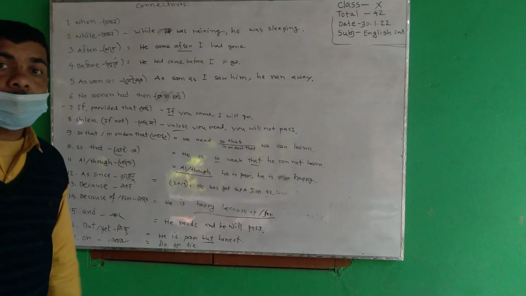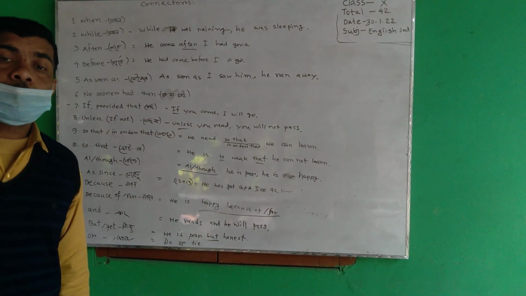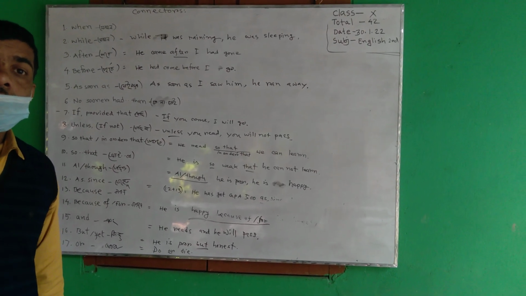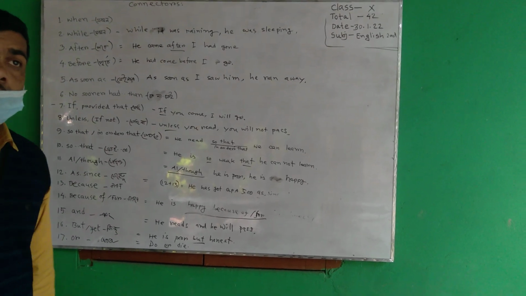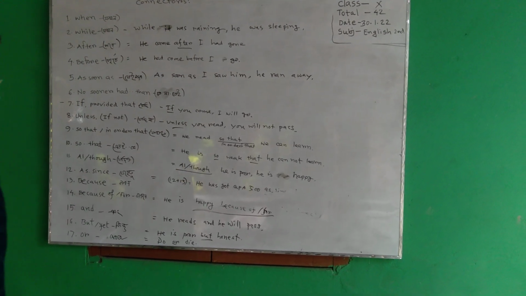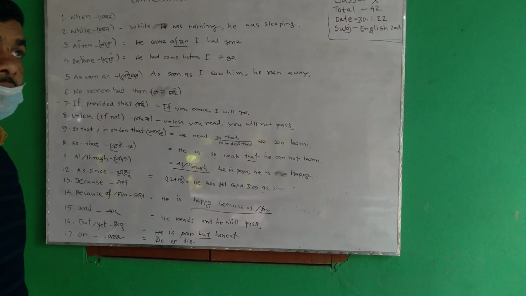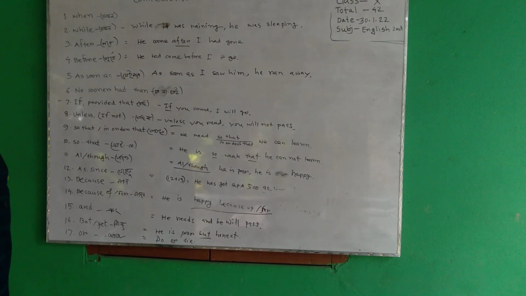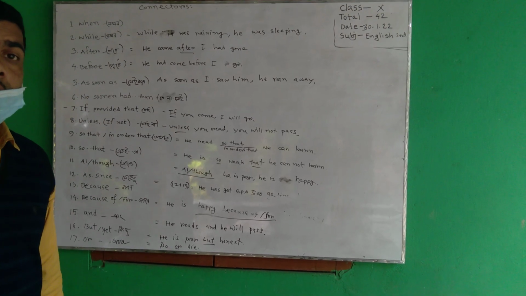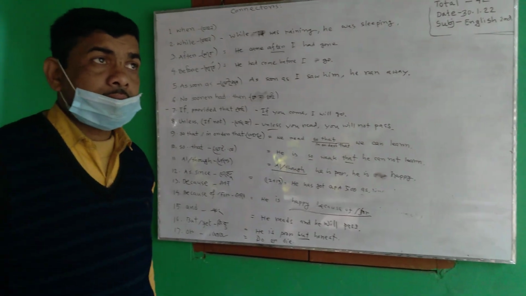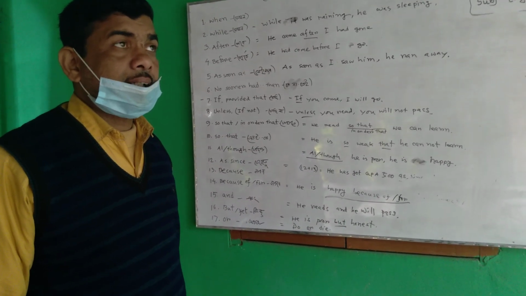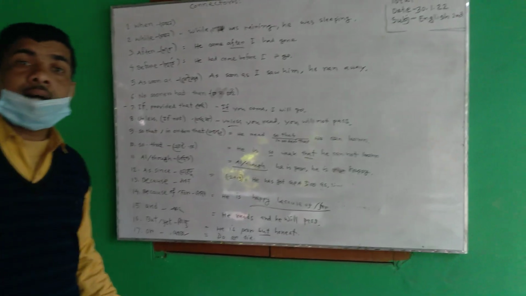Before doing this, I would like to tell you that connectors are of three kinds. One, subordinating connector, which is used in complex sentences. Coordinating connector, which is used in compound sentences. And correlative connector, which is used in both compound sentences and complex sentences. And there are some adverbs which are used as connectors, such as firstly, secondly, thirdly, etc. They are for students' forward understanding.